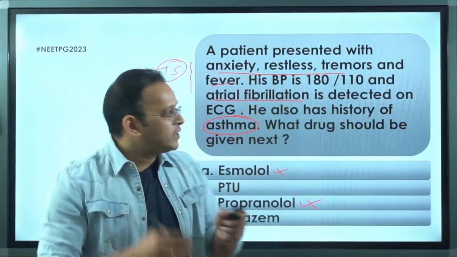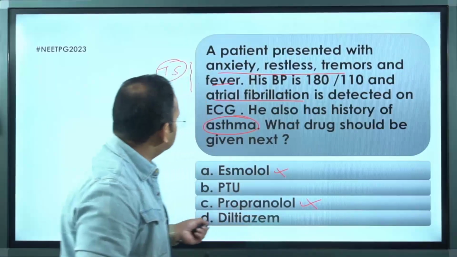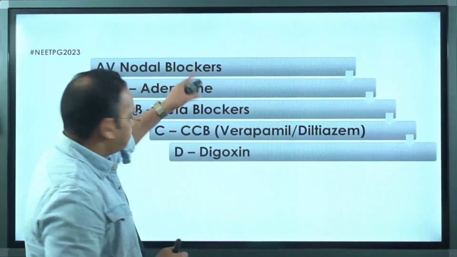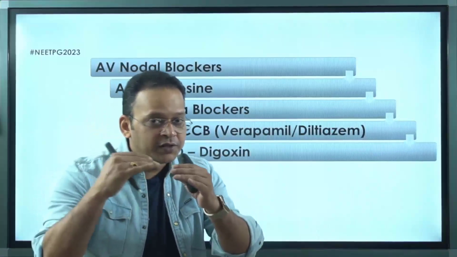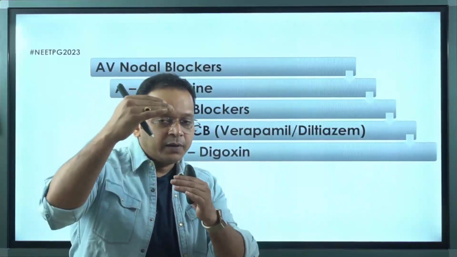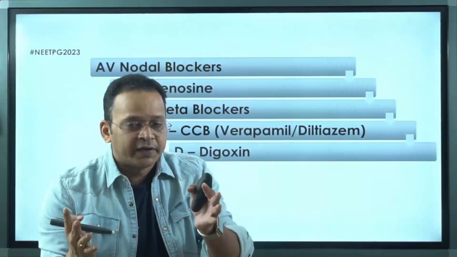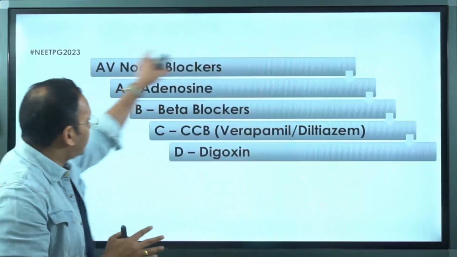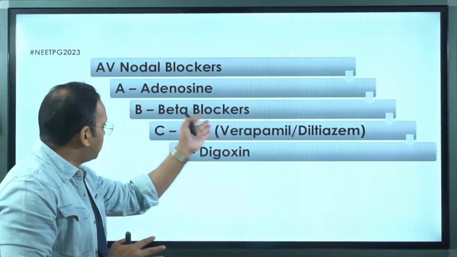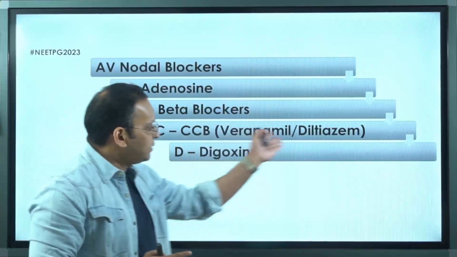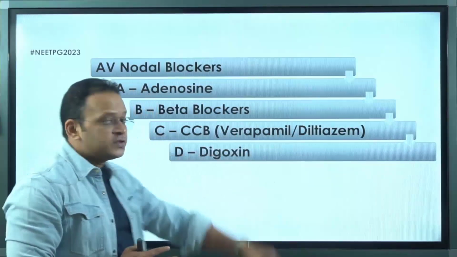Now let us go to the cardiovascular system. I told you here that in case of atrial fibrillation, I need to block the AV node to prevent the atrial fibrillation from coming to the ventricle and causing ventricular fibrillation, right. So what are the AV nodal blocking agents that we know of? ABCD, right: adenosine, beta blocker, CCB, verapamil and diltiazem, and the fourth one is digoxin.